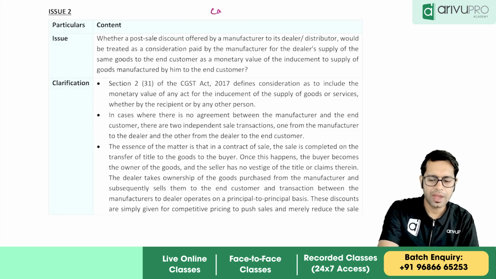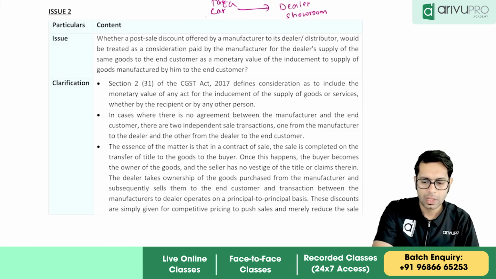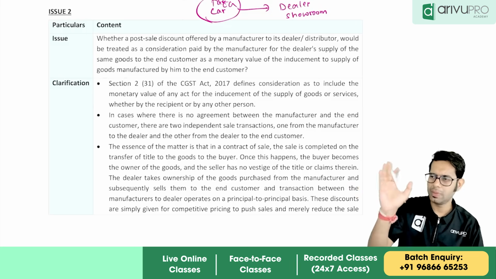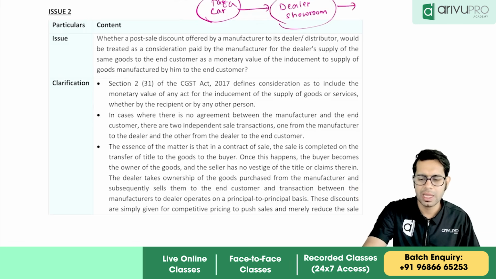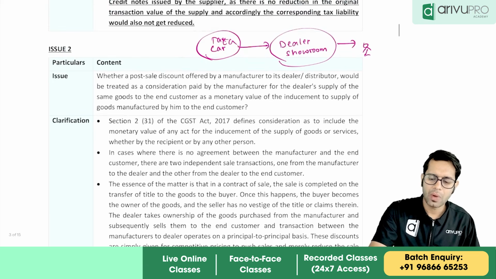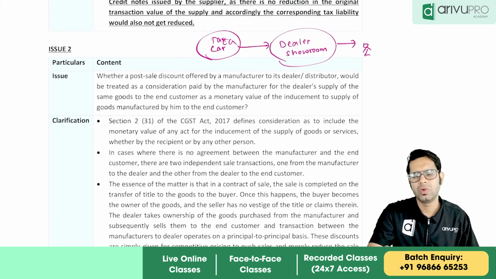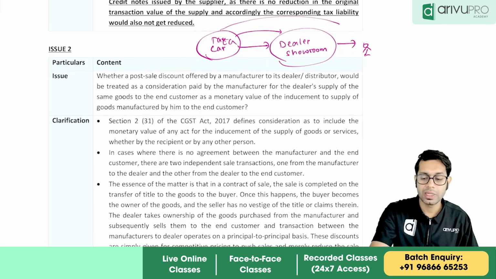So there is a car manufacturer, let us say Tata Group. Now there will be car dealers or showrooms. This showroom is normally not owned by Tata, though it is a Tata Cars showroom. Many people take a franchisee, and there is this customer. Now what happens is, sometimes because a new model or a new design has come, the car company will give a discount to the dealer so that they can sell the product to the customer at a lower rate.